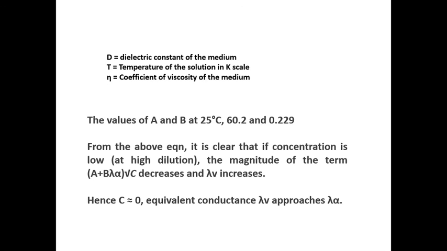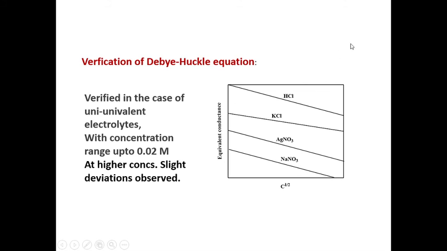This we can observe by verifying the Debye-Huckel equation by plotting the equivalent conductance values on y axis and square root of concentration on x axis. So, they studied a number of univalent electrolytes like HCl, KCl, silver nitrate and sodium nitrate, up to the concentration range of 0.02 molar.